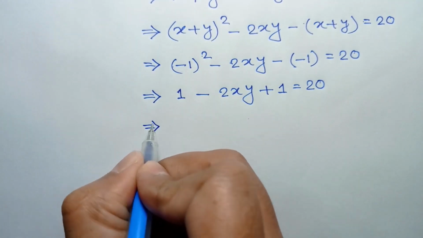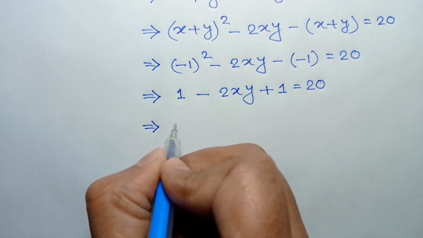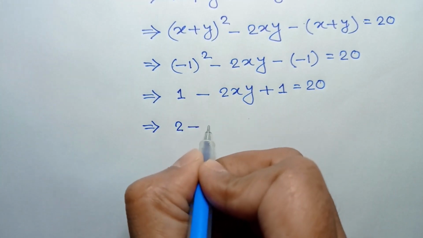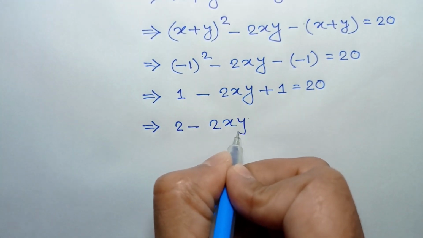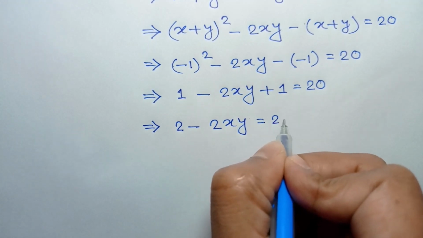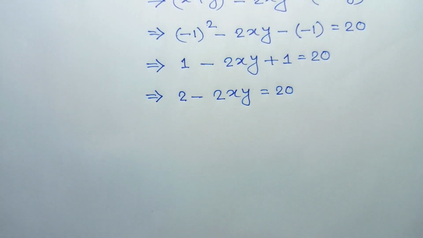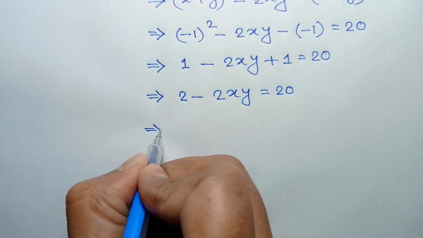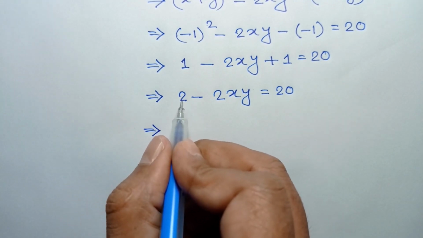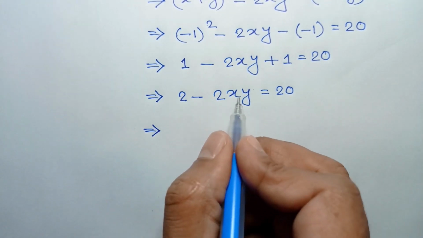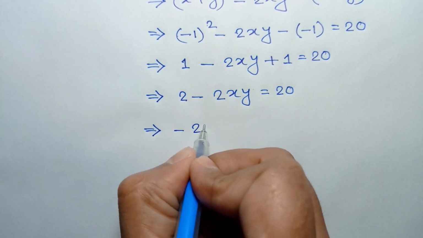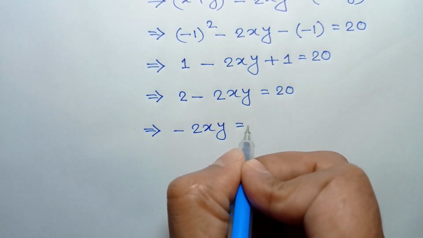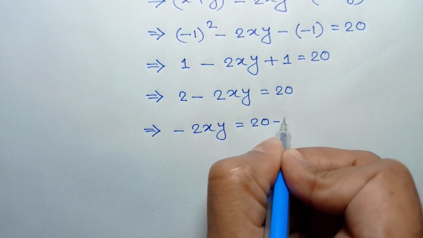So 1 plus 1 is 2 minus twice xy is equal to 20. Taking this 2 to the right side, we will have negative twice xy is equal to 20 minus 2.